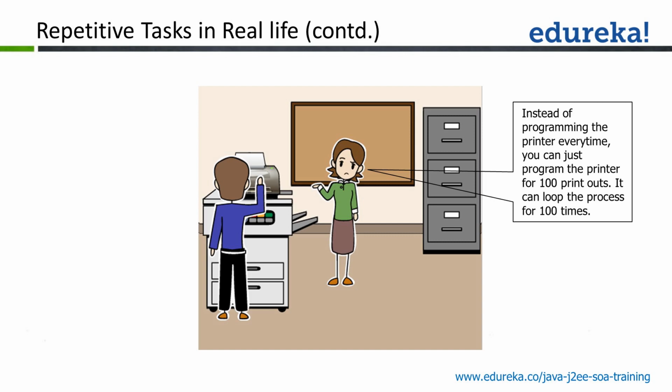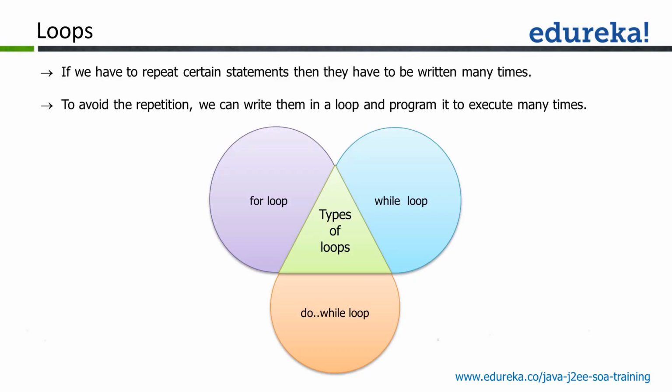Instead of doing that every time, we can program the printer for 100 printouts and it can loop the process 100 times. It's very easy: rather than coming out and pressing the button 100 times, you can program your printer to print 100 times. So a loop is a repetition of certain statements that can be executed multiple times depending upon our condition. If you need to write a program where your executions are supposed to be repeated multiple times, then you can use the loop.